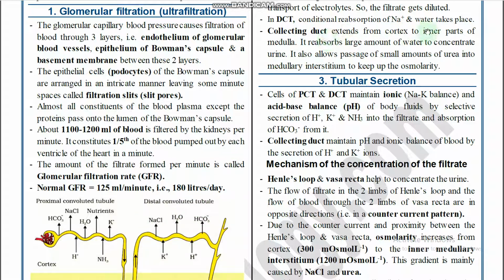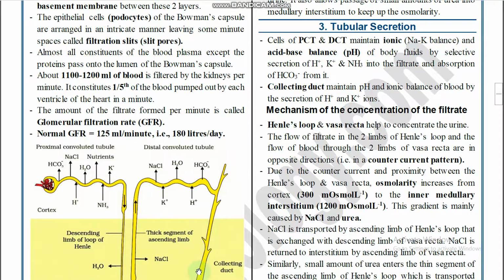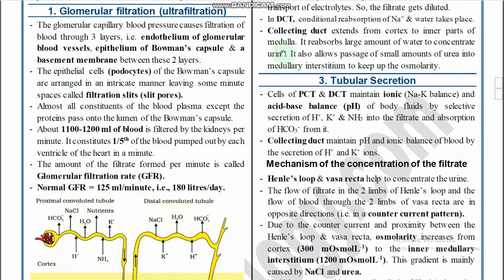The collecting duct extends from the cortex to the inner part of the medulla, and it absorbs a large amount of water to concentrate the urine. So where does the large amount of water absorption take place? In the region of the collecting duct. For what purpose? For making concentrated urine. Otherwise, the more water is released through the urine, electrolyte and water deficiencies take place, right?